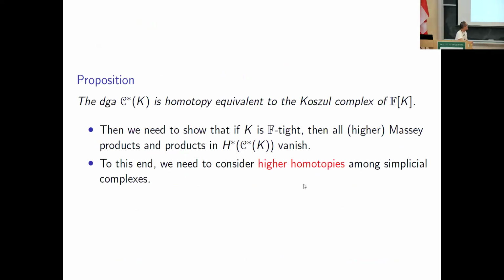The DGA C*(K) is homotopy equivalent to the Koszul complex of the Stanley-Reisner ring of K. So we can check the triviality of all Massey products and higher Massey products in the Koszul homology of F_K by considering the DGA C*(K).